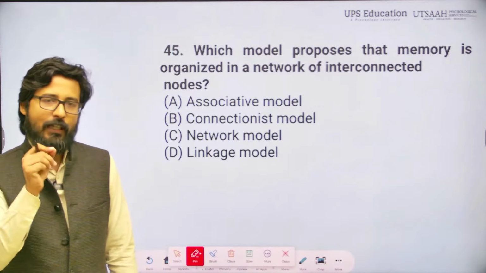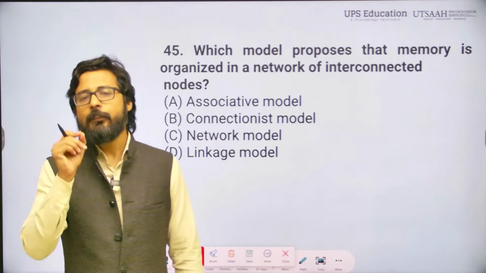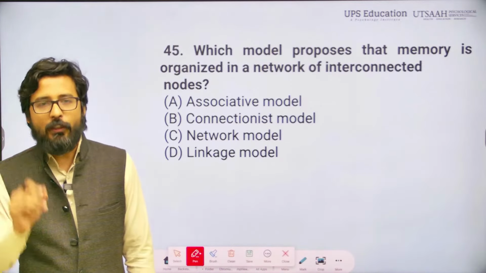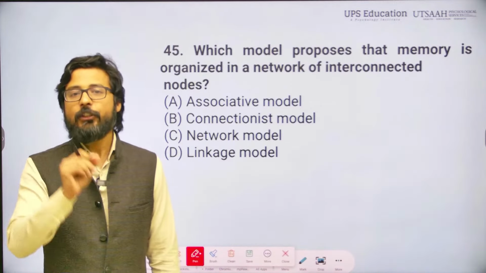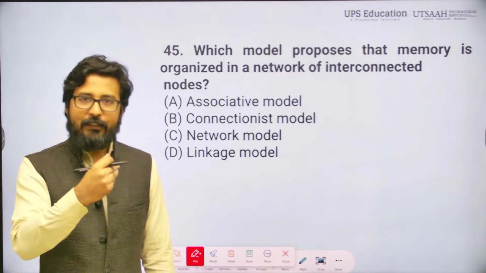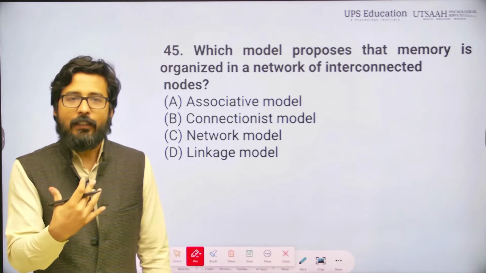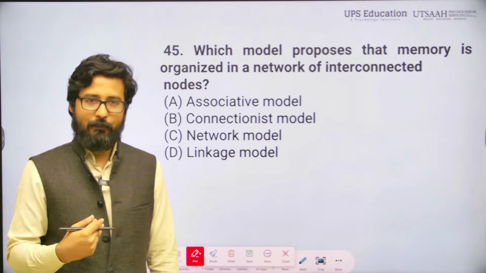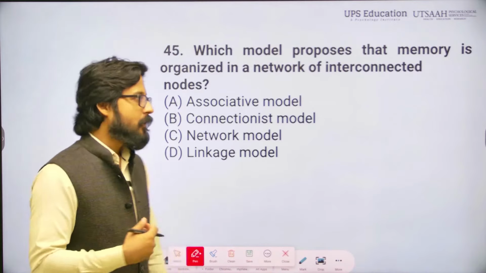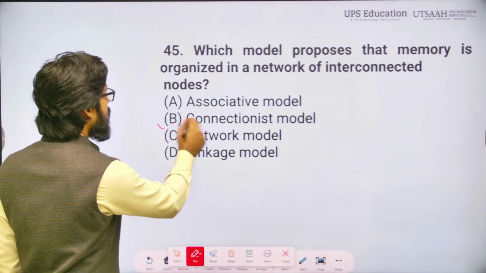I am repeating it: nodes represent concepts or units of information, and the connections between concepts and units reflect the relationship among these concepts. So, the correct answer will be connectionist model.